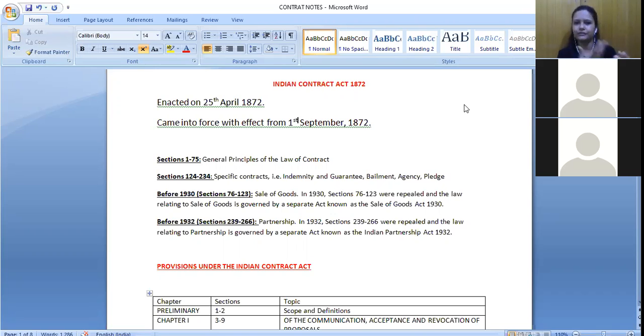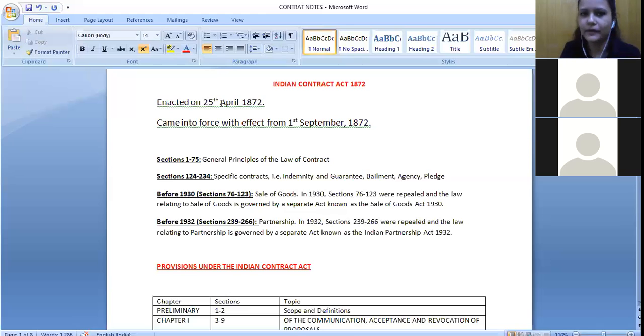So we will see a few cases also, and also the topics, but the main thing you should focus on is that they are asking from sections only. If you look at previous year questions also, it is mainly from sections, so you should focus on that, and along with that you should understand the important topics and also some important case laws that you should obviously know for this subject as well.